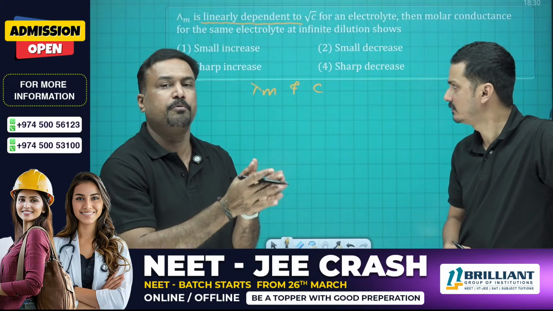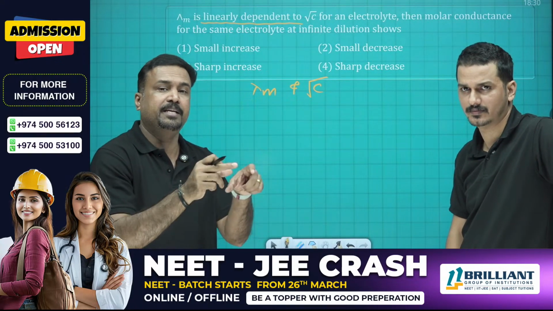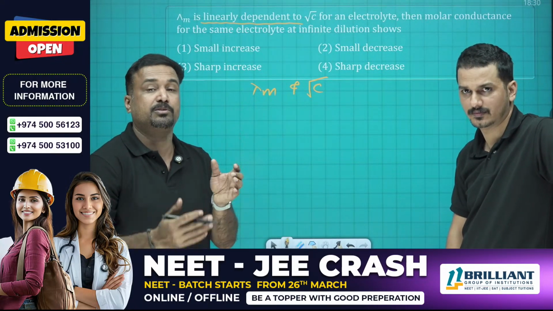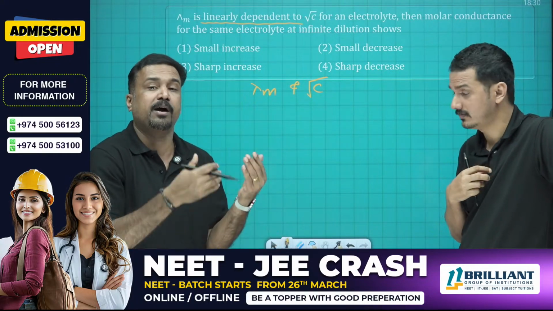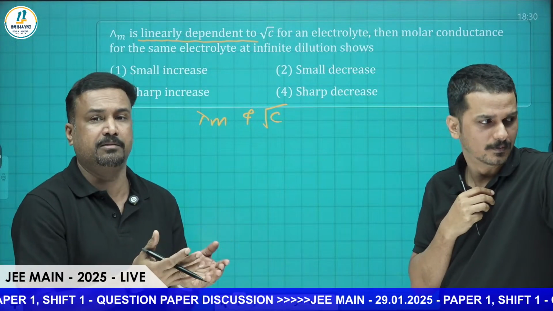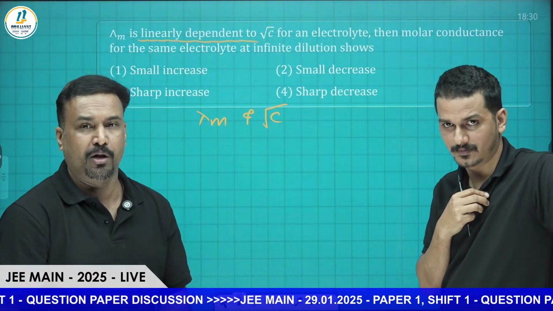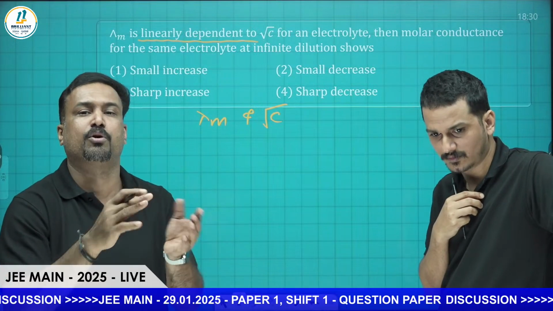We have two graphs of lambda m versus concentration, one for strong electrolyte and one for weak electrolyte. Variation of lambda m, molar conductivity, is not the same for strong and weak electrolytes. On dilution, when you add water, molar conductivity increases, unlike conductivity, which decreases. That increase in molar conductivity is not the same for strong and weak electrolytes.